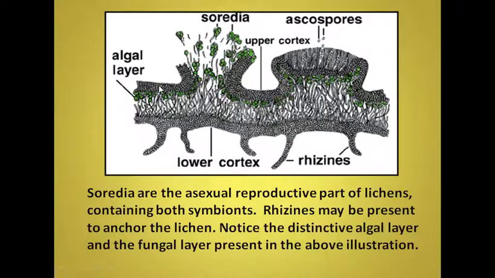In between, the algae are visible, especially on the upper side, shown here as green in color, and they are used for photosynthesis, whereas the fungal hyphae provide nutrients to the algae. So it is a mutually beneficial association.